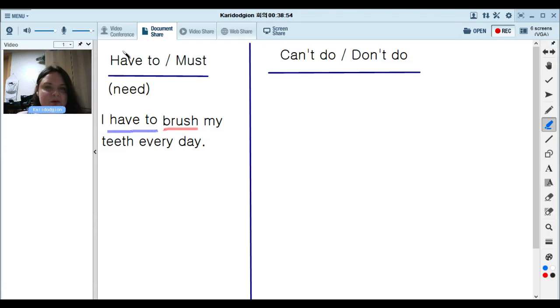So when we use have to or must, we use a verb after it. So brush is a verb. So brush my teeth. So have to brush. This is a verb. And it's verb in the first form. So verb 1. I don't say I had to brush my teeth. We don't use past tense. So I have to brush my teeth every day. Have to and must are almost the same thing.